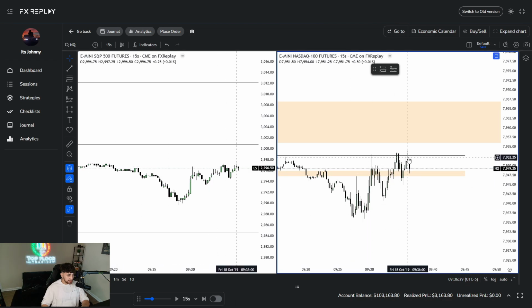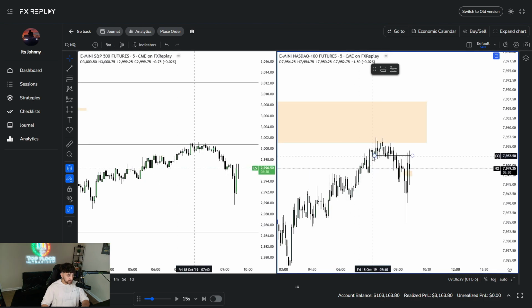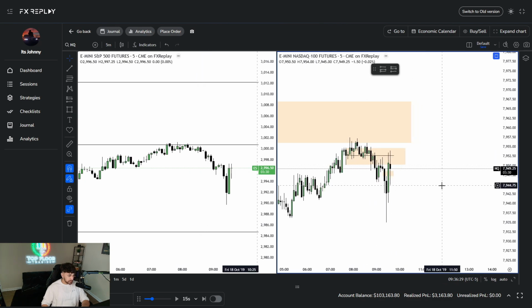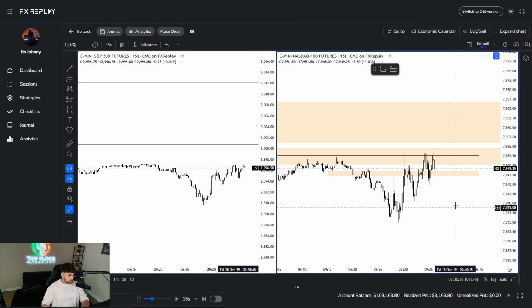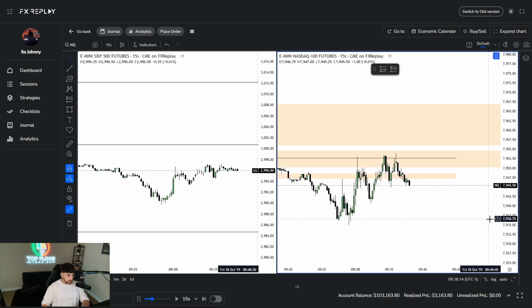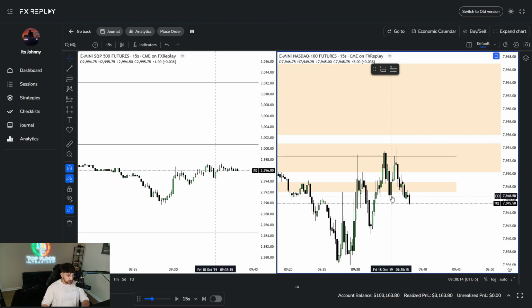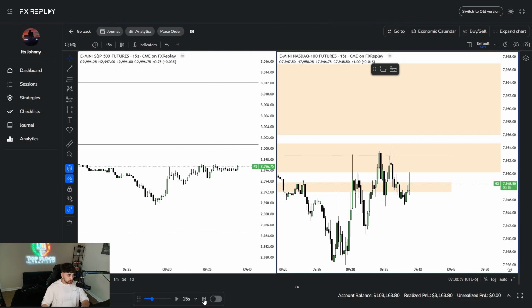Okay, hit it again. So we're pretty much hitting this breaker right here, right? This one right here. A quick tip, anytime you get a CISD anywhere, you're going to have a breaker right next to it. So we have a breaker right here that we're respecting. So 15-second, sweep of the high, not a convincing CISD right here.